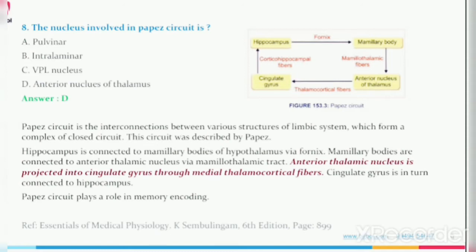Now anterior nucleus of thalamus sends the signals to the cingulate gyrus via the thalamocortical fibers. The cingulate gyrus sends the signals to the hippocampus via cortico-hippocampal fibers.